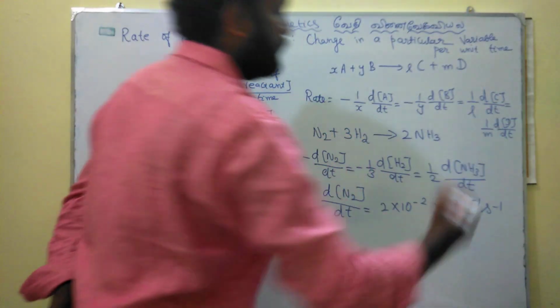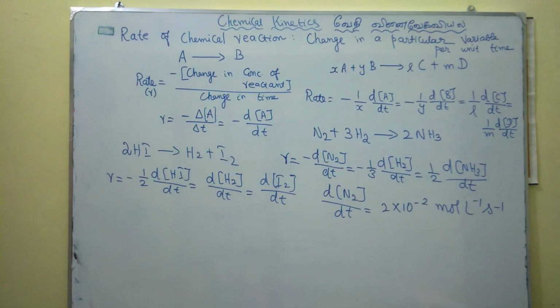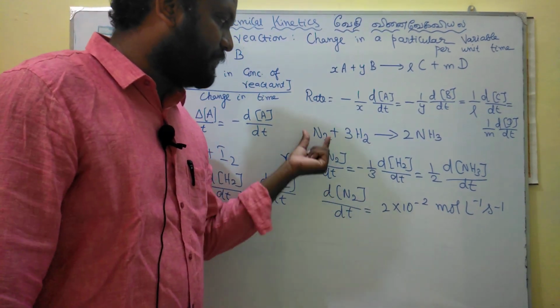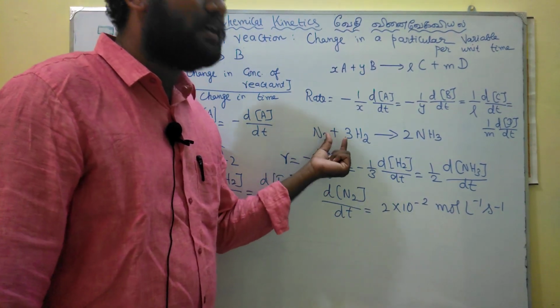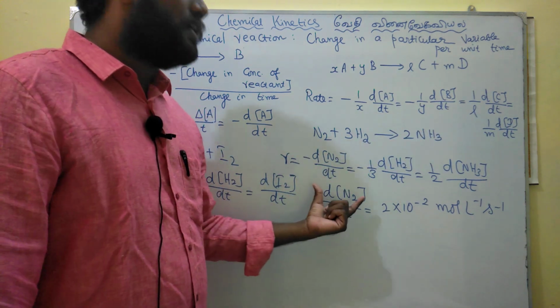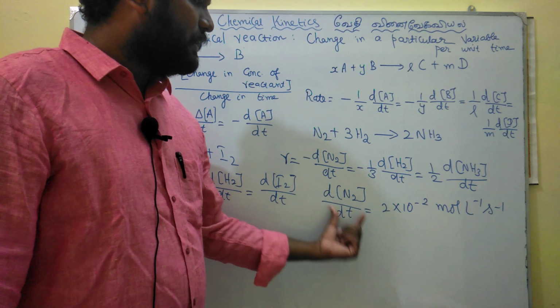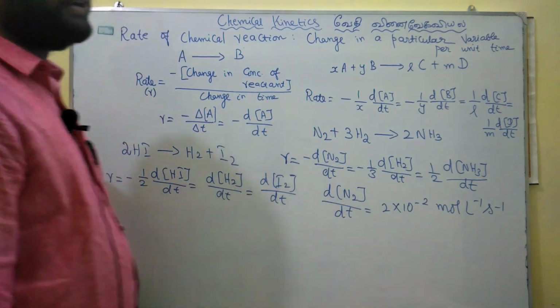We just assume this. The reactants react together to give product, so for the reactant nitrogen the rate is given as 2 into 10 power minus 2 mole per liter per second.